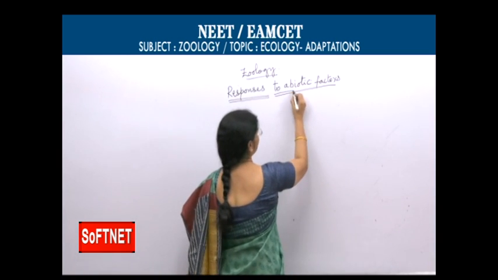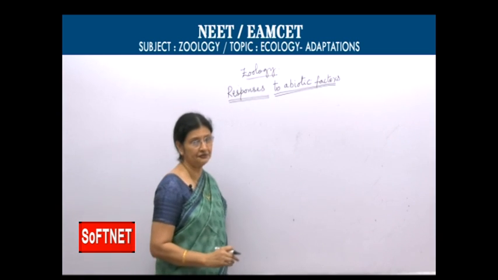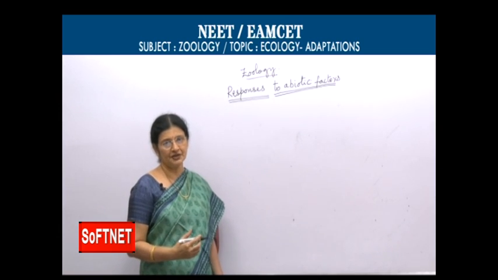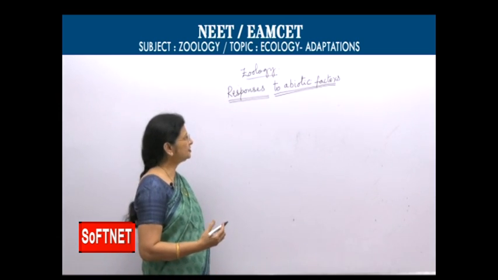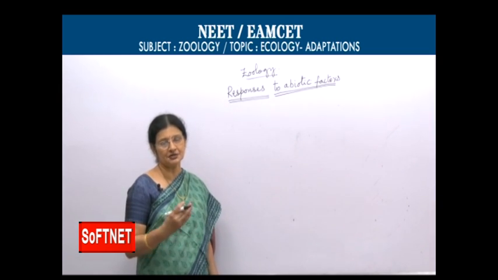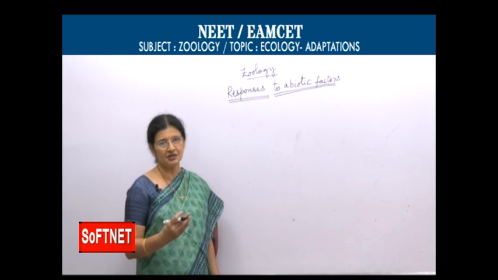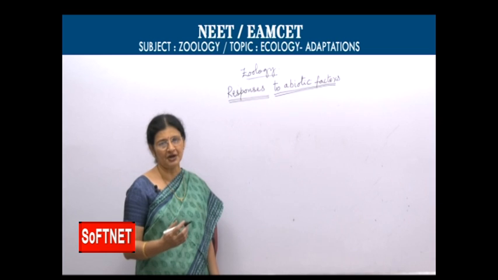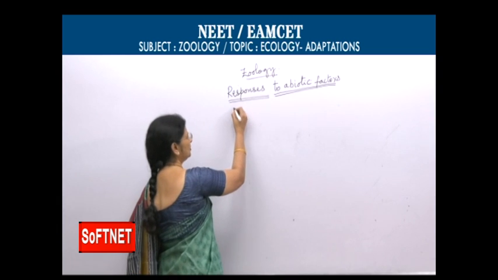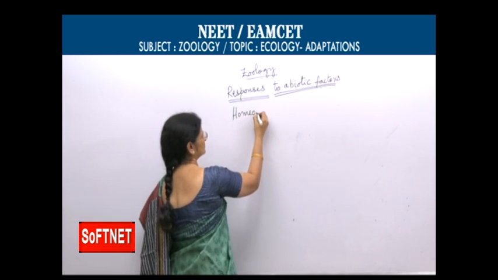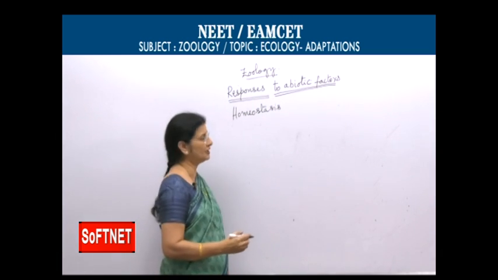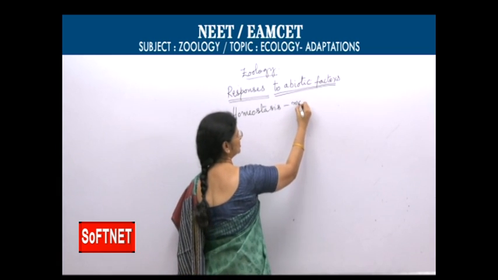When the abiotic factors are showing variations, definitely organisms also respond in different ways. Why should they respond? Generally these organisms maintain their metabolic rate, they maintain the body temperature, they try to maintain the pH of body fluids constant. That is called homeostasis. Maintaining constant internal environment is called homeostasis.